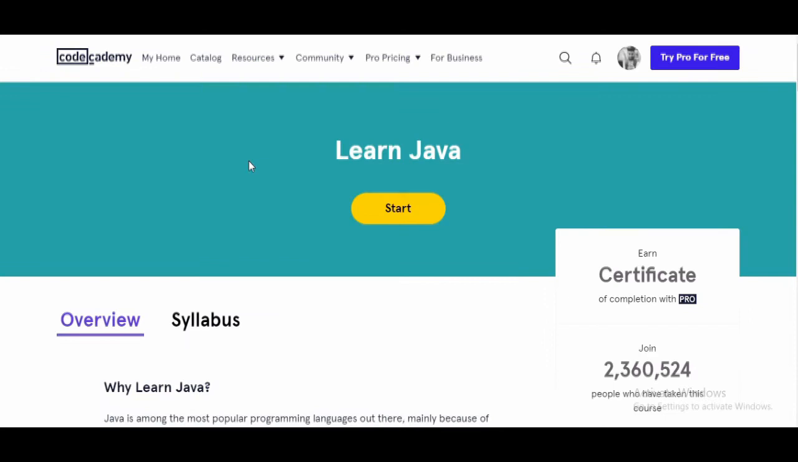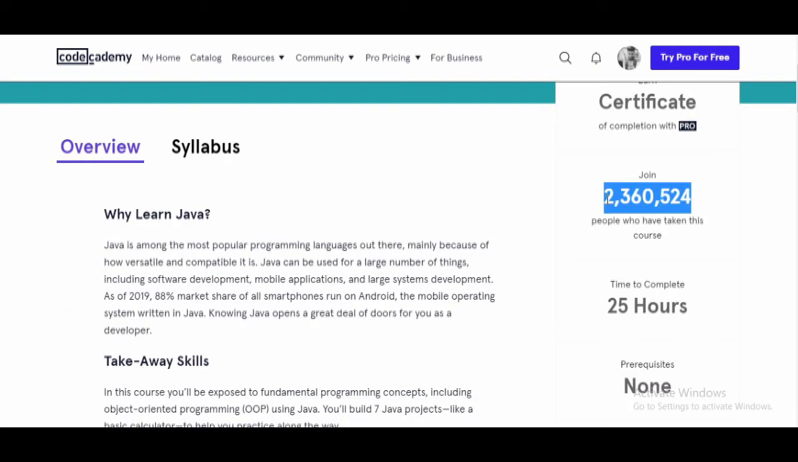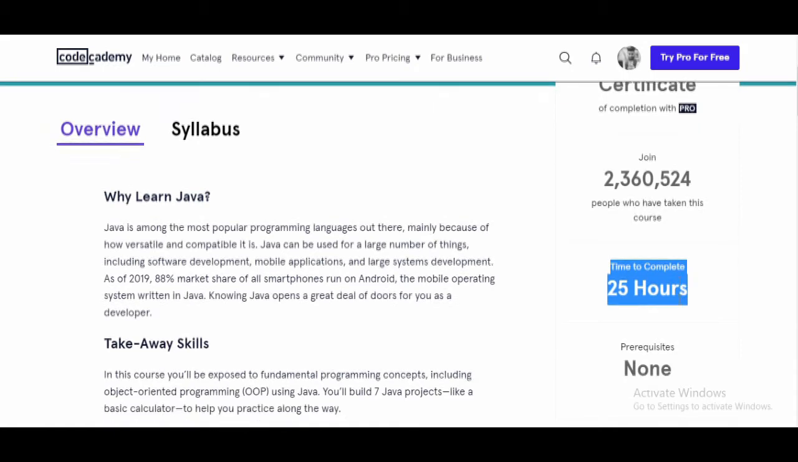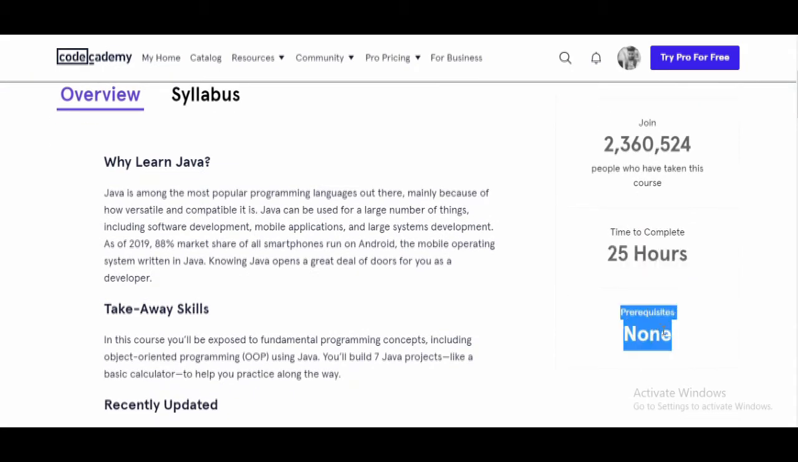The third course that I'm going to suggest is Learn Java by Codecademy. Almost 23,60,524 people have already enrolled in this course. The time to complete this course is 25 hours. No prerequisite is required for it.